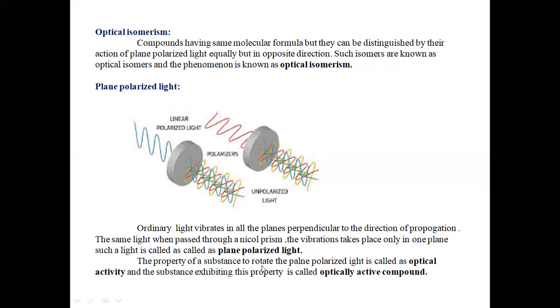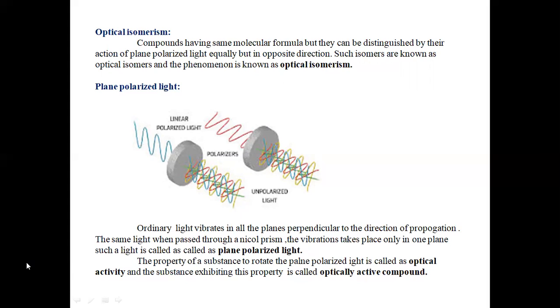The property of a substance to rotate the plane polarized light is called optical activity, and the substance exhibiting this property is called an optically active compound. We know that plane polarized light vibrates in only one plane.